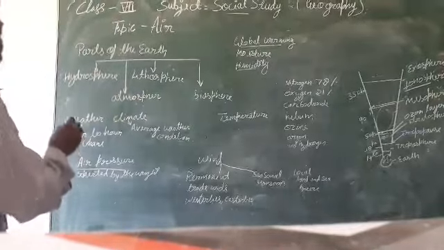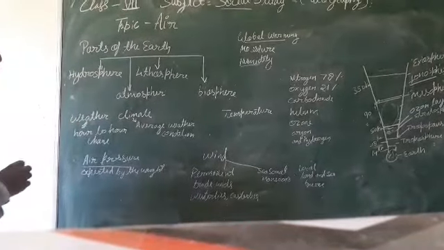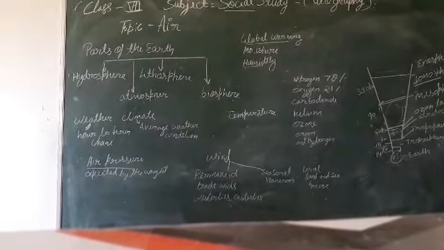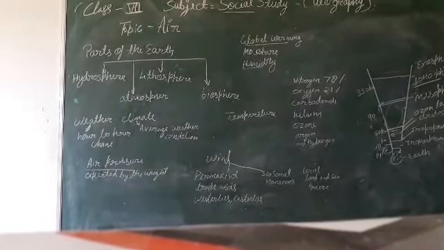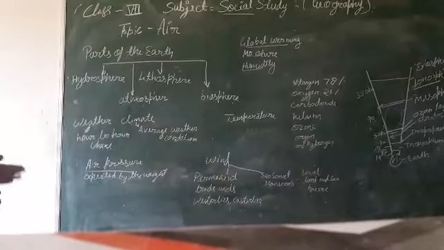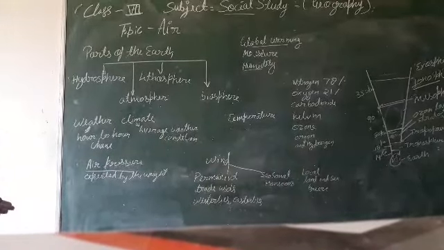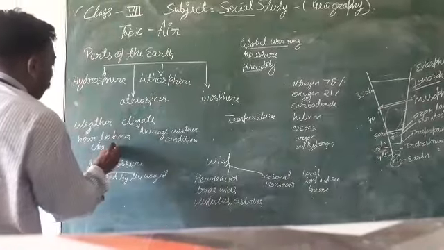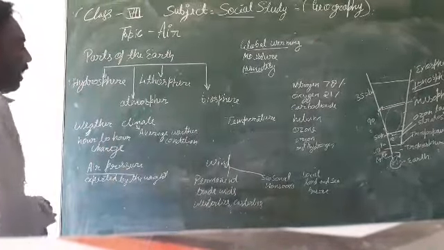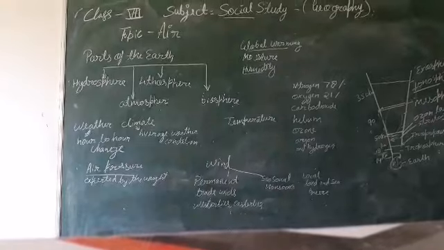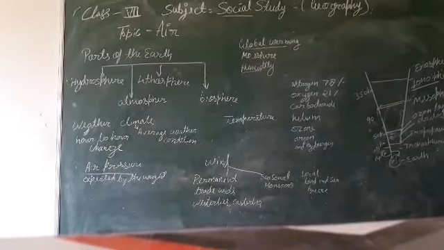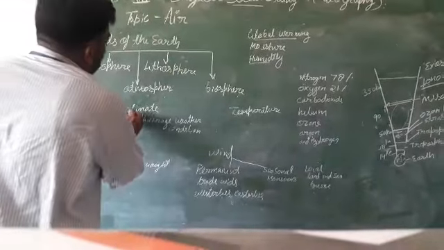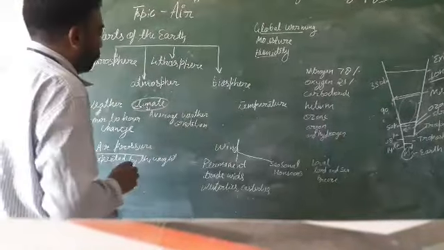And now we will explain the weather and climate. This is the condition of the air. Weather is the condition of the atmosphere, and it changes hour to hour and place to place. This is known as the weather. And climate is the average weather condition for a long period, also known as the season.